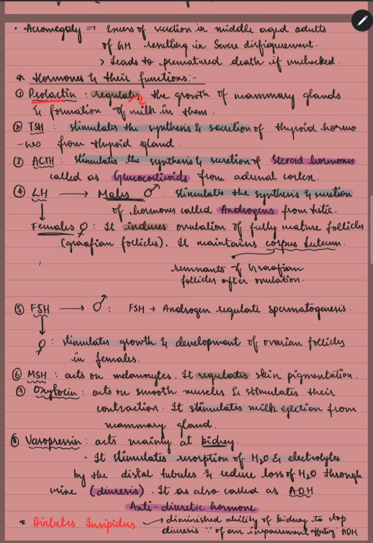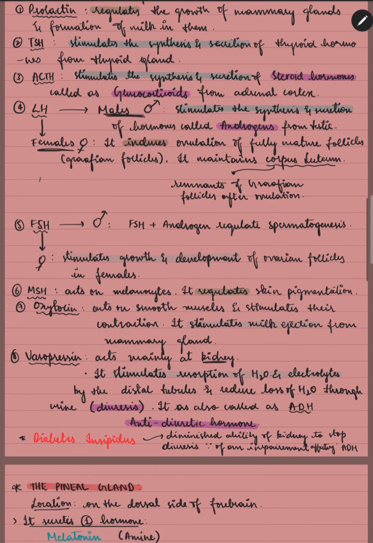Hormones and their functions. Prolactin regulates the growth of mammary glands and formation of milk in them. TSH stimulates the synthesis and secretion of thyroid hormone. Obviously, TSH means thyroid stimulating hormone, and it stimulates the synthesis and secretion of thyroid hormone from the thyroid gland. And remember, these names have their functions hidden in them, not even hidden. ACTH, adrenocorticotropic hormone, stimulates the synthesis and secretion of steroid hormones, which are called glucocorticoids, from the adrenal cortex.